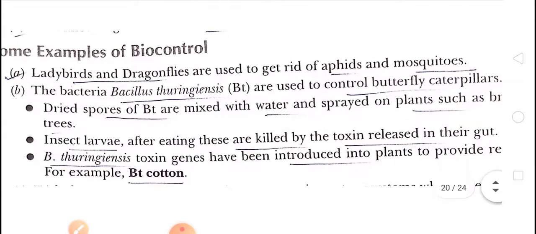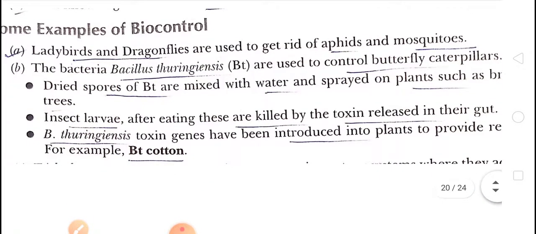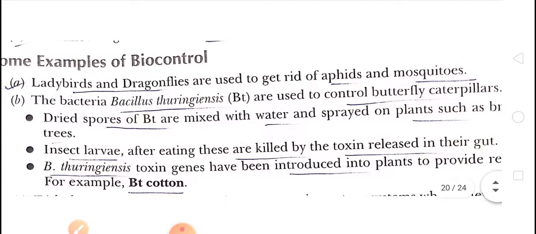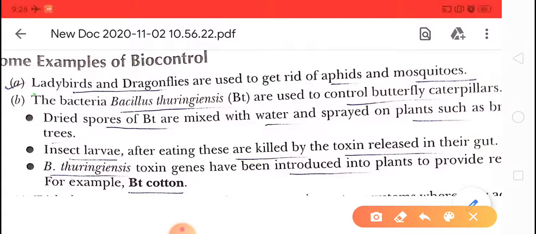Okay, here are some examples of biocontrol agents that are used to get rid of insects. Okay, see on your screen, ladybirds and dragonflies. These are used to get rid of aphids and mosquitoes. Okay, a bacterium, Bacillus thuringiensis (BT), is used to control butterfly caterpillars. Okay, children, how is the bacterium used?